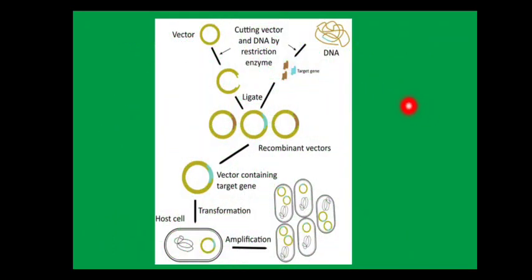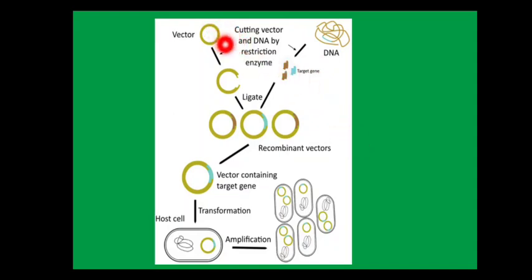Here you can see the whole DNA fragment. We don't want this whole DNA fragment; we want only our desirable DNA, our desirable gene. So we need to cut this. With the help of restriction enzyme, we cut it and get our desired gene. Next step, we will use a vector.